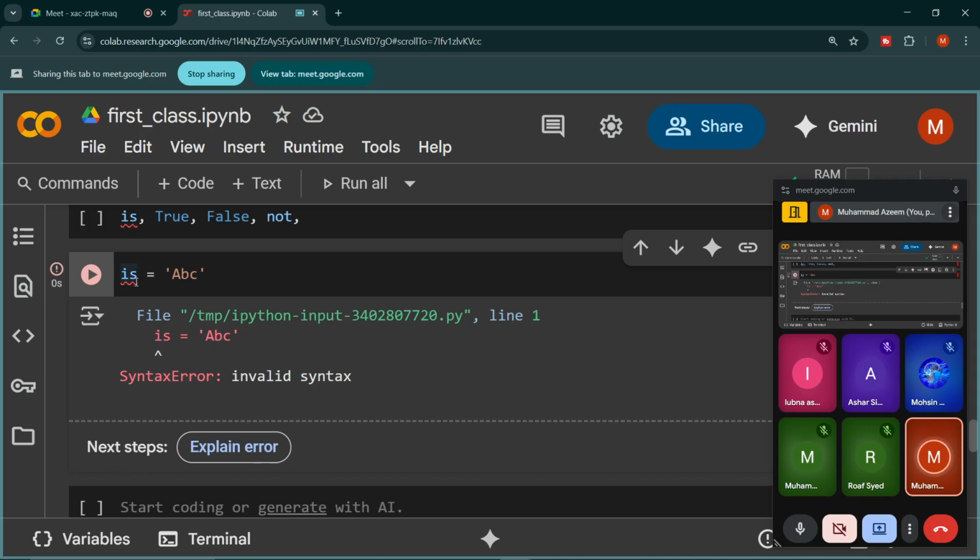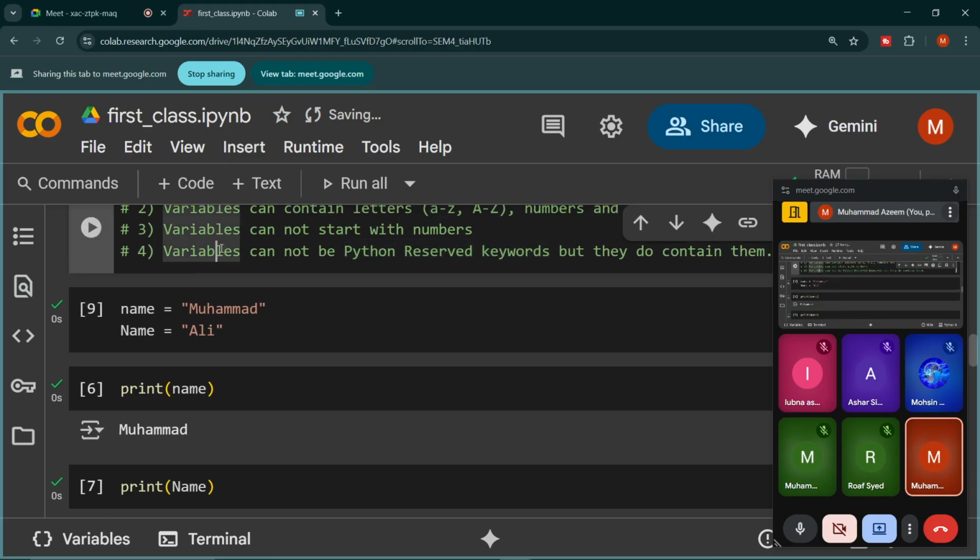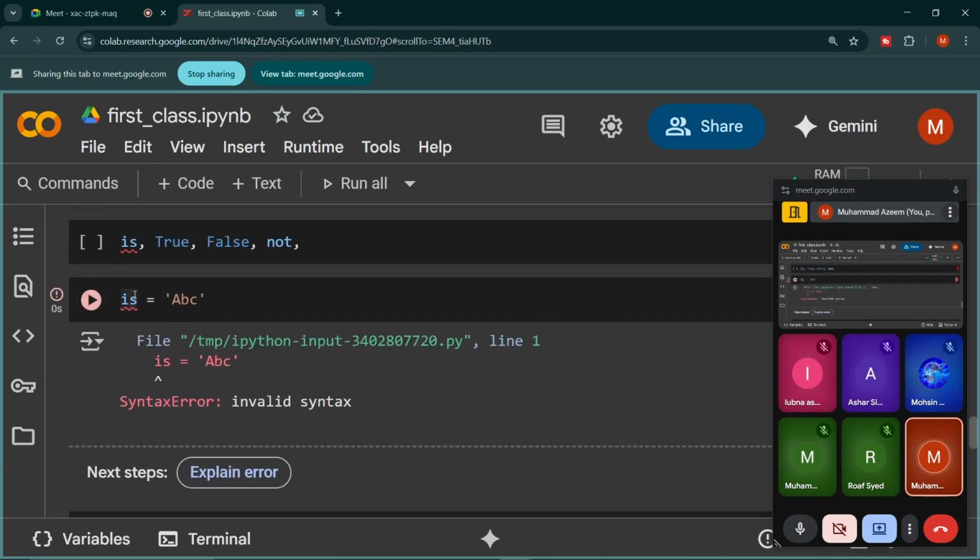Why? The reason is that is is a Python keyword, a Python reserved keyword. So Python will not allow us to store data into this. So this is what I have written here: variables cannot be Python reserved keywords, but they can contain them. It means if I really want to use this Python reserved keyword, which is is, I can use it, but I have to write something else with this keyword. So let me write is_student.